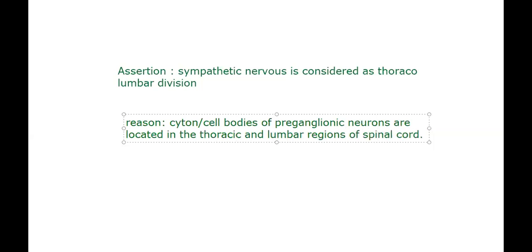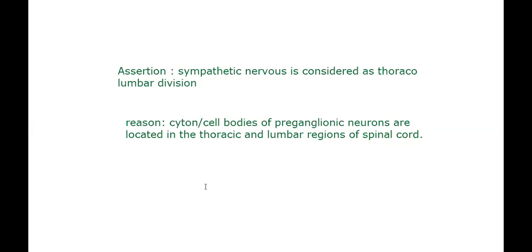Okay, this is the thing. Let me read first of all, then after we'll go there. These are all correct explanations. Sympathetic nervous system, why is it considered a thoracolumbar division? Because the cell bodies, the cytons of preganglionic neurons. Neuron means cyton, dendrite, axon, all will come. You please see the difference between earlier and here. Earlier I used nerve fiber or axon. Now I am talking